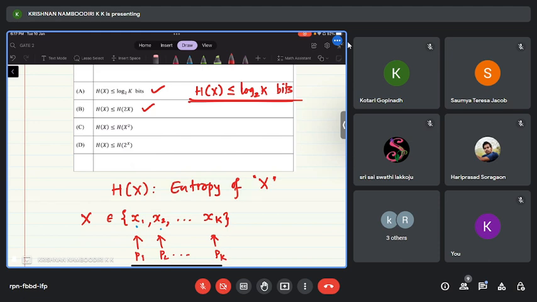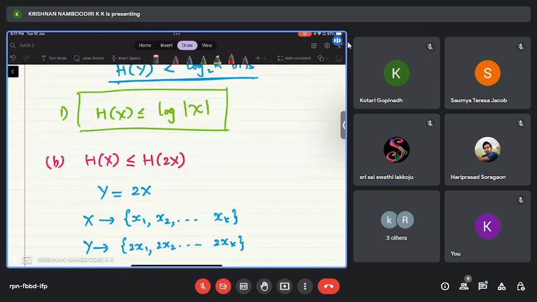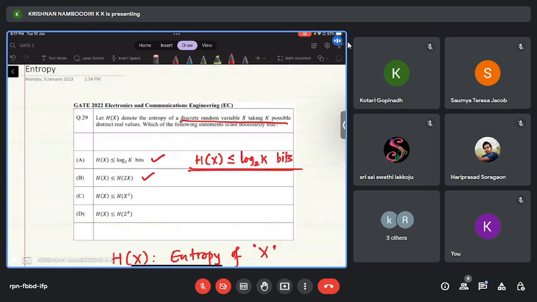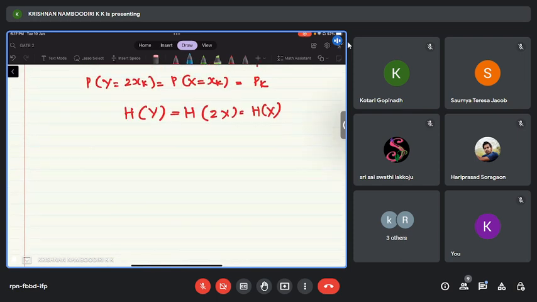Okay. So now coming to the third one, H of x less than or equal to H of x square. So that is option C. Now let us analyze whether that is correct or not. H of x less than or equal to H of x square. So what do you think? Is this correct or incorrect?